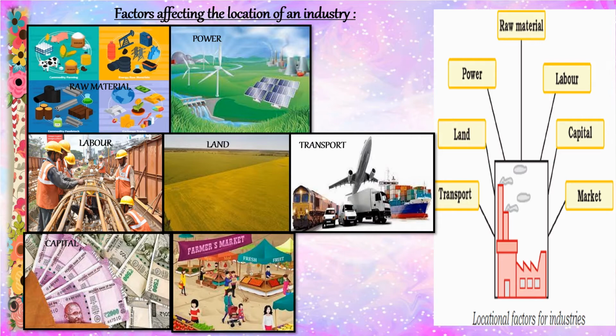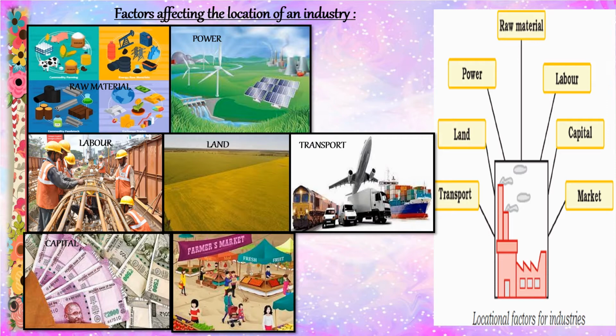Next, capital. Modern industries are capital intensive and require huge investments. Capitalists are available in urban centers. Big cities like Mumbai, Kolkata, Delhi, Chennai are big industrial centers because the big capitalists live in these cities.